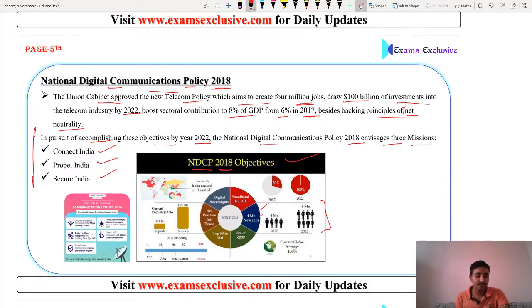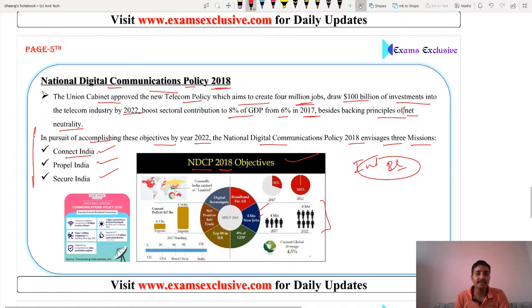Just connect. So creating robust digital communication infrastructure to promote broadband for all as a tool of socio-economic development while ensuring service quality and environment sustainability. Or you can say connect everyone with internet, or you can say broadband. So this is the point, Connect India.